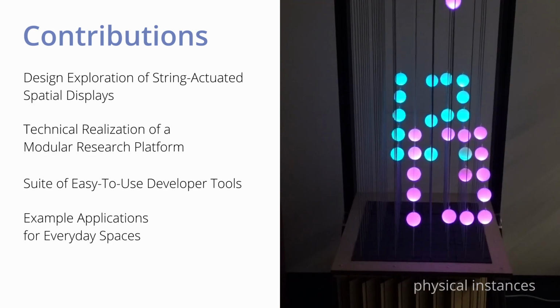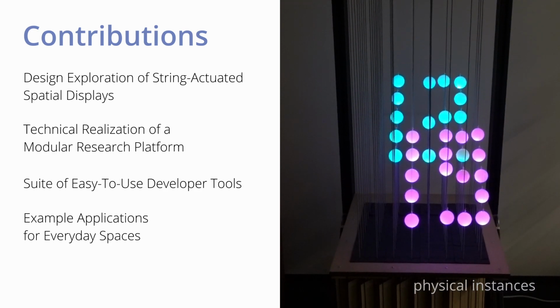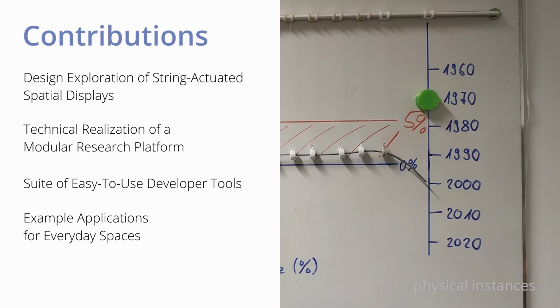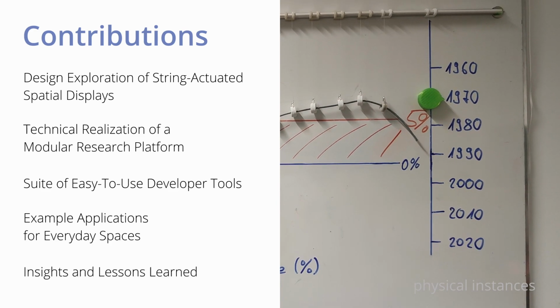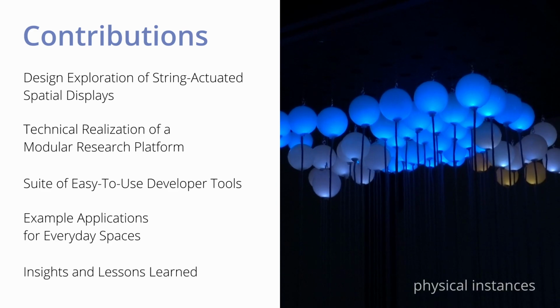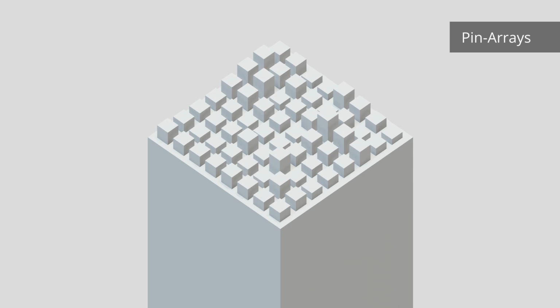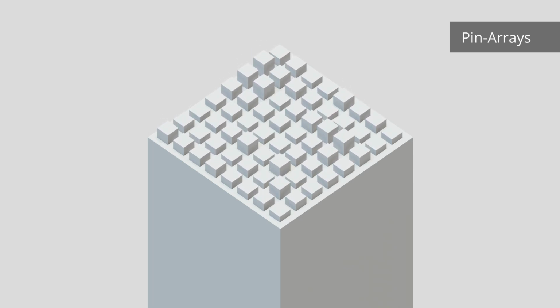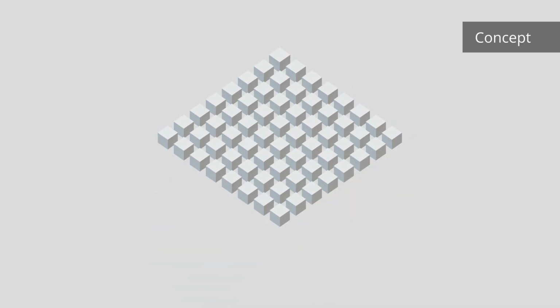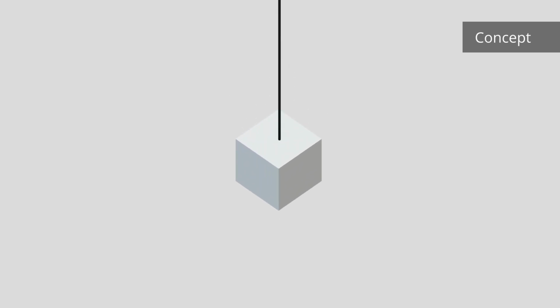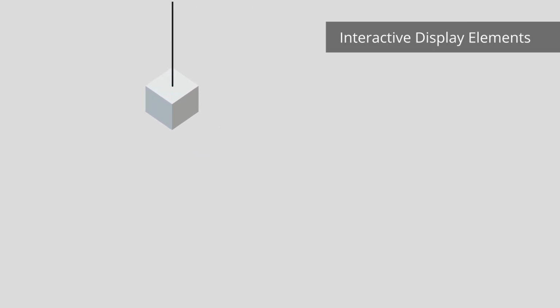We implemented several applications based on 3 distinct physical setups to confirm the technical feasibility of our platform. Finally, we elaborate insights and lessons learned from our iterative development process. Strayed helps to prototype spatial displays that can be customized along various design parameters. Although they equal conventional pin arrays, we rather employ a string actuation from above, similar to string-based art installations.